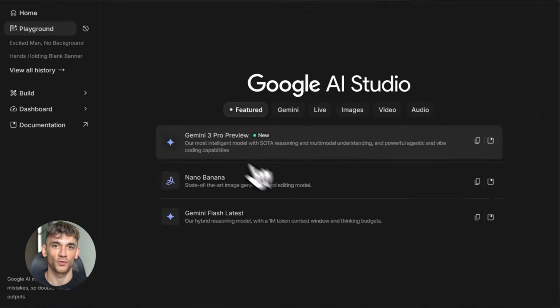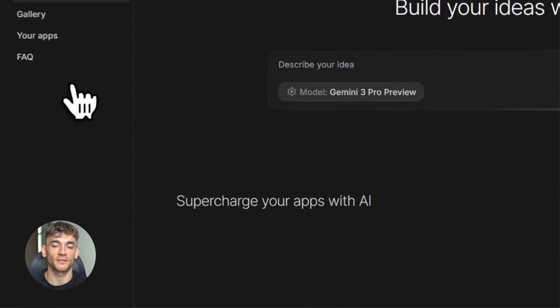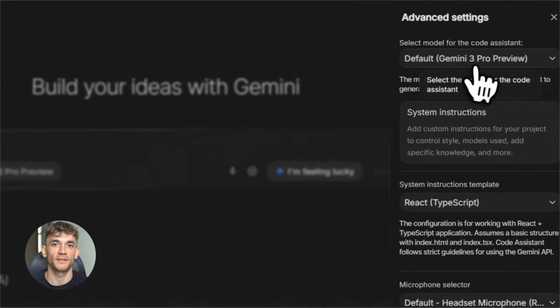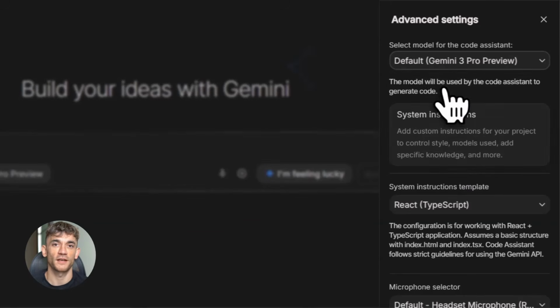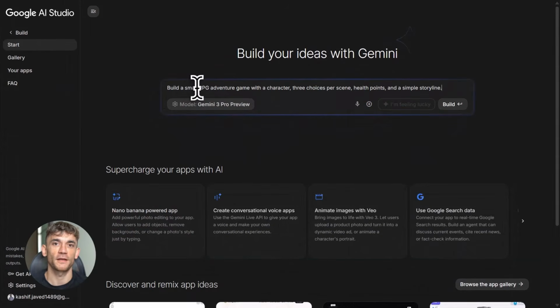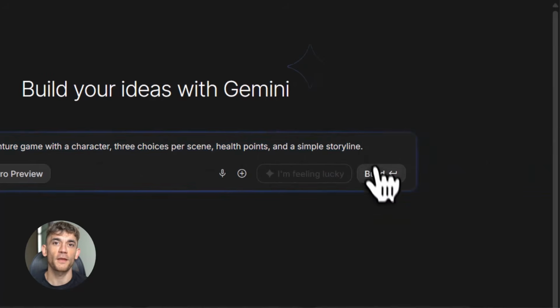Let's talk about Google AI Studio for a second. This is the platform where all of this happens. It's free to use. You just go to ai.studio and start building. You get access to Gemini 3. You get access to all the integrated tools. You get a clean interface that makes vibe coding easy. There's no complicated setup, no API keys to manage, no configuration files. You just start describing what you want and it starts building. The interface is intuitive, the results are instant, the whole experience is smooth. If you've been waiting for an easy way to build apps, this is it.